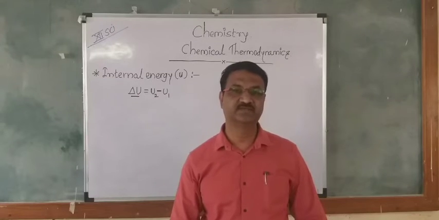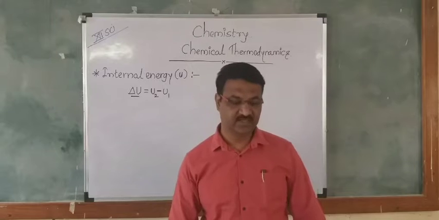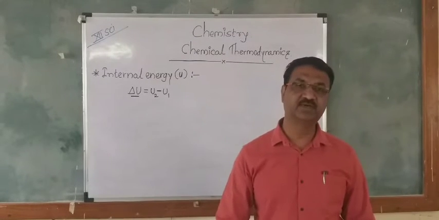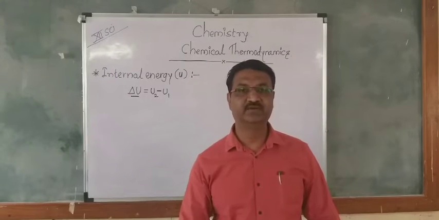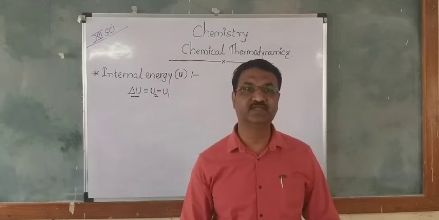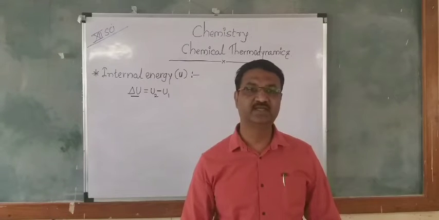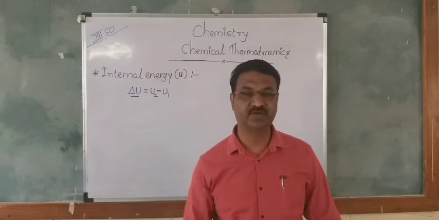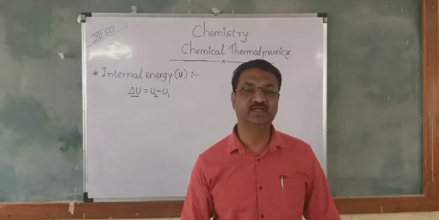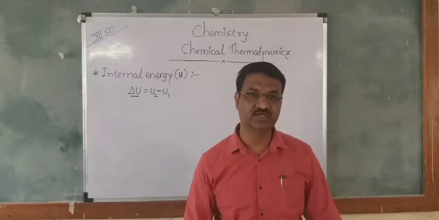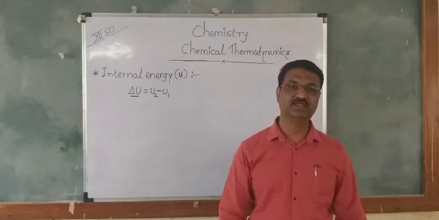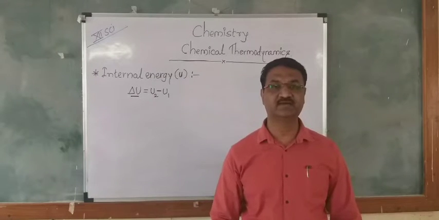In the second case, energy is transferred from the system. When heat is transferred from the system, the system cools down, which means energy is supplied from the system to the surroundings, so the internal energy decreases. In this way, we can see how the system's internal energy increases or decreases. Now we can take some numerical examples.